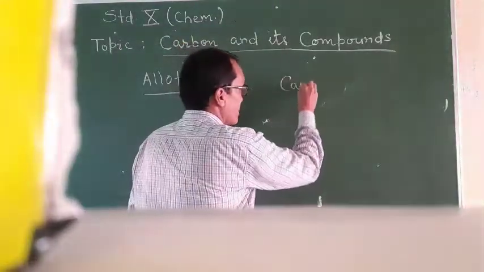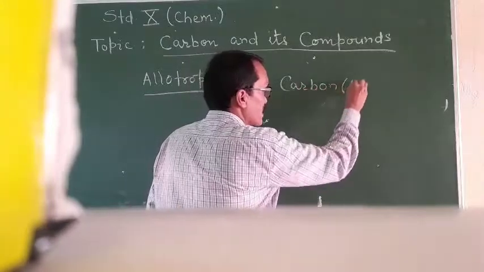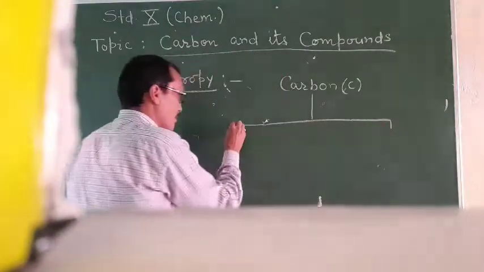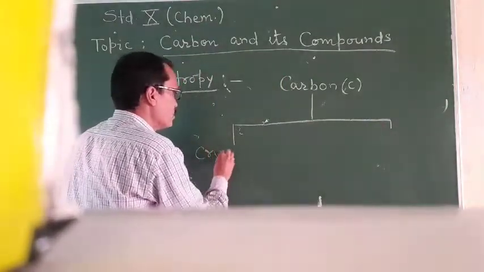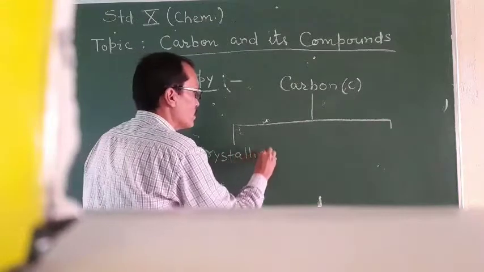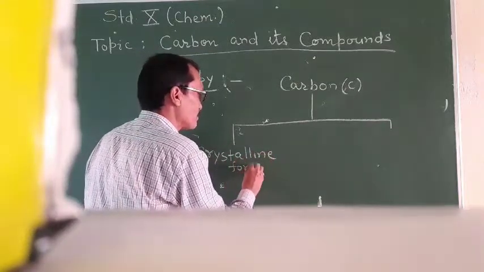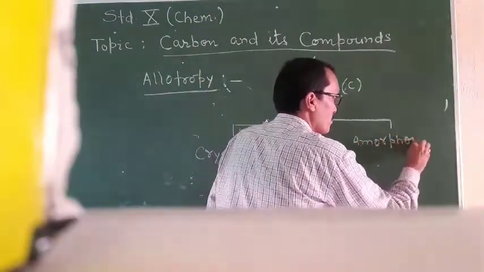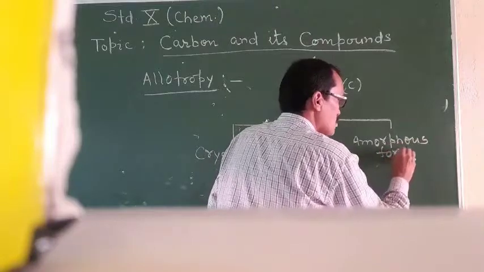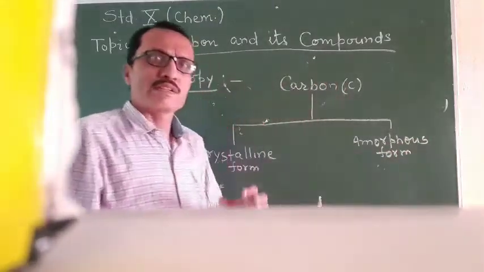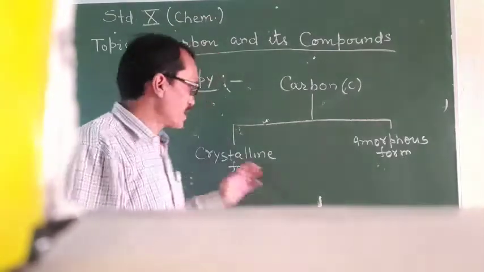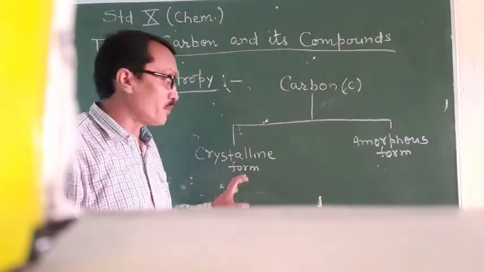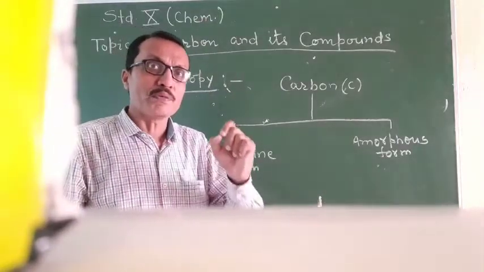You can see here, this is carbon whose symbol is C. Carbon mainly in our nature exists in two forms known as crystalline form and amorphous form. Amorphous form is also known as semi-crystalline form.